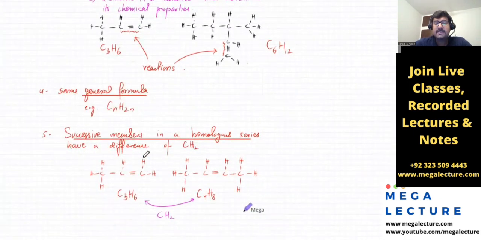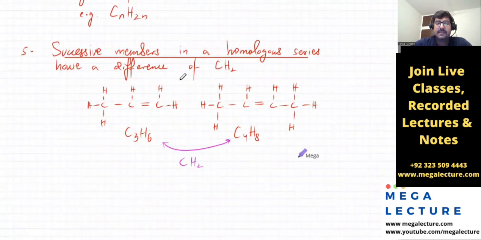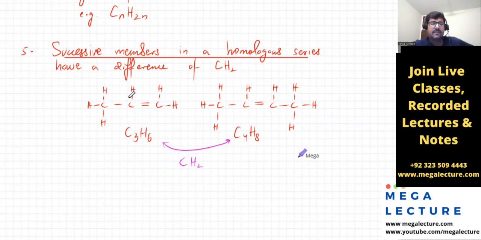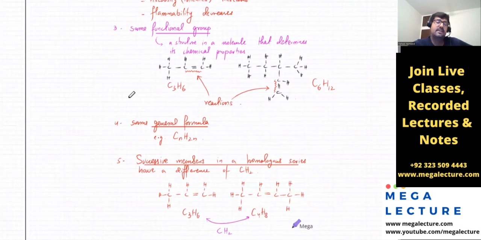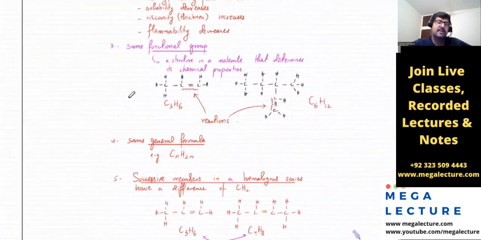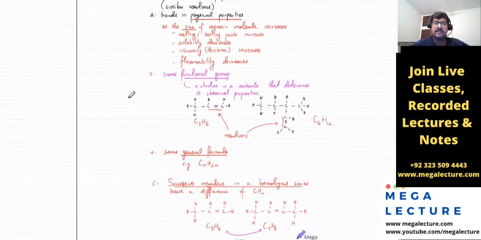And if you talk about successive members, that means एक 3 carbon atom wala and the other one is a 4 carbon atom one. So the difference between them is going to be of 1 carbon and 2 hydrogens. Okay? So you have to remember these 5 properties of a homologous series on which you classify organic compounds into a homologous series. Okay? ये बात clear?